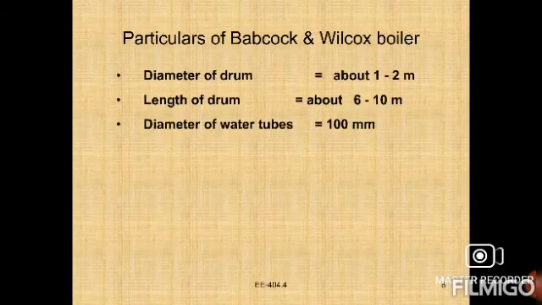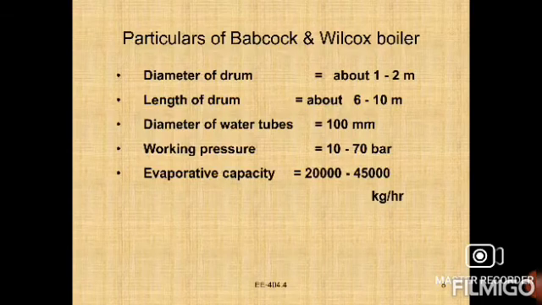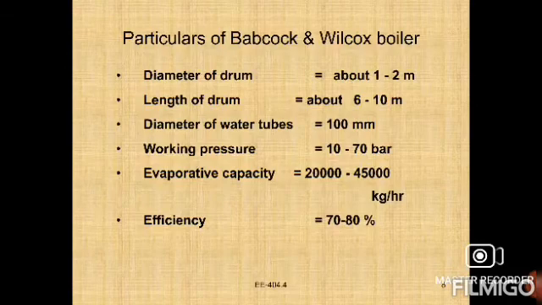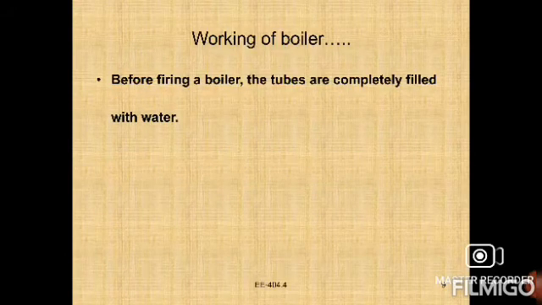So what are the main particulars? The particulars of the Babcock and Wilcox boiler: the diameter of the drum is 1 to 2 meters. The length of the drum is 6 to 10 meters, right, it is horizontal. The diameter of tubes is 100 mm. Working pressure is 10 to 70 bar. Evaporative capacity is 20,000 to 45,000 kg per hour. Efficiency is 70 to 80% only. Right, these are the particulars.